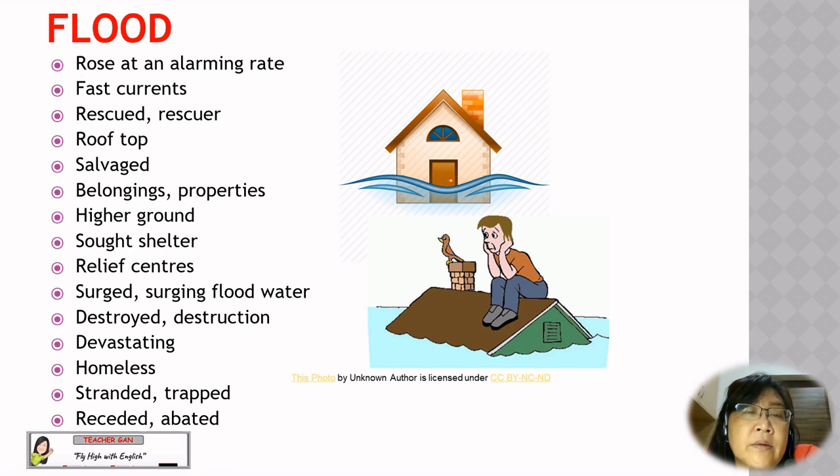Fast current, rescued, rescuer, rooftop, salvage, belongings, properties, higher ground, sought shelter. Sought is the past tense of seek. Relief centers, surge, surging flood water, destroyed, destruction, devastating, homeless, stranded or trapped, receded or abated.